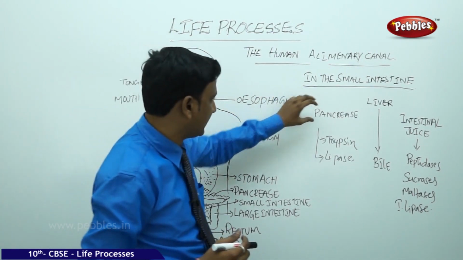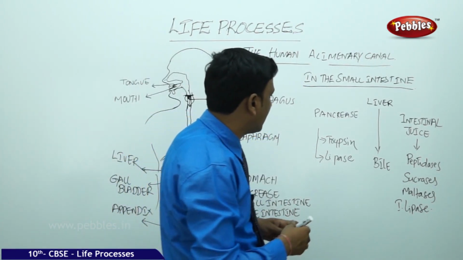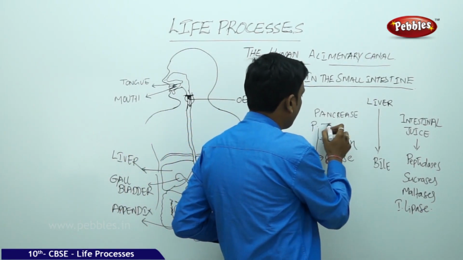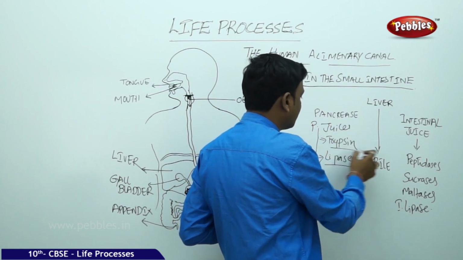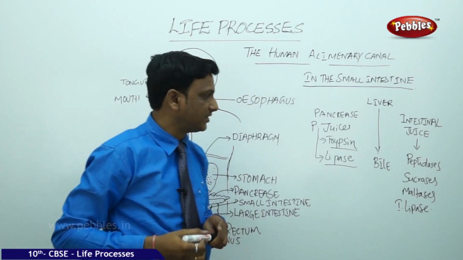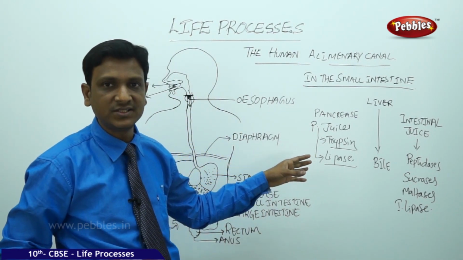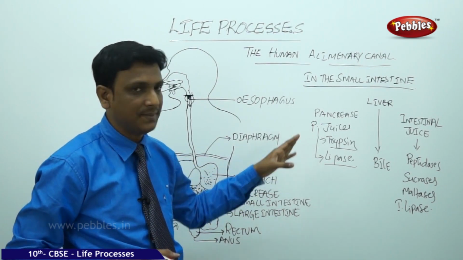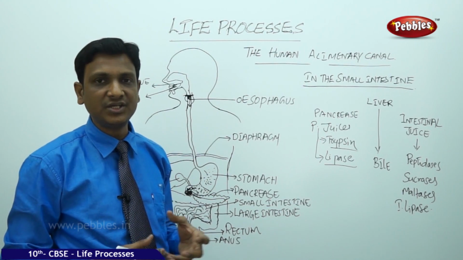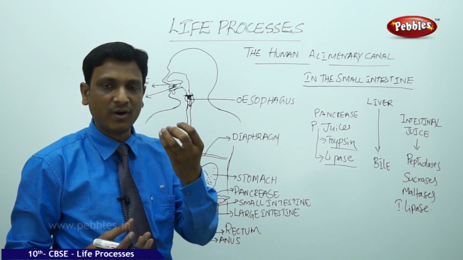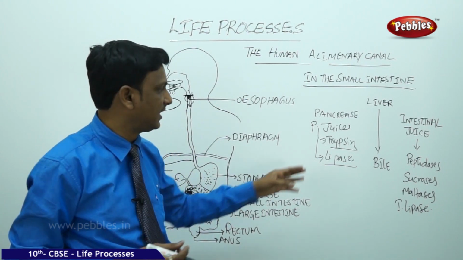If you look at the pancreas, here we find the pancreas. It secretes pancreatic juice, which consists of the enzymes trypsin and lipase. Trypsin helps in the breakdown of proteins to peptones, and lipase helps in the breakdown of lipids. Initially, the lipids are in the form of big molecules or big droplets, so they cannot be easily digested by lipase.